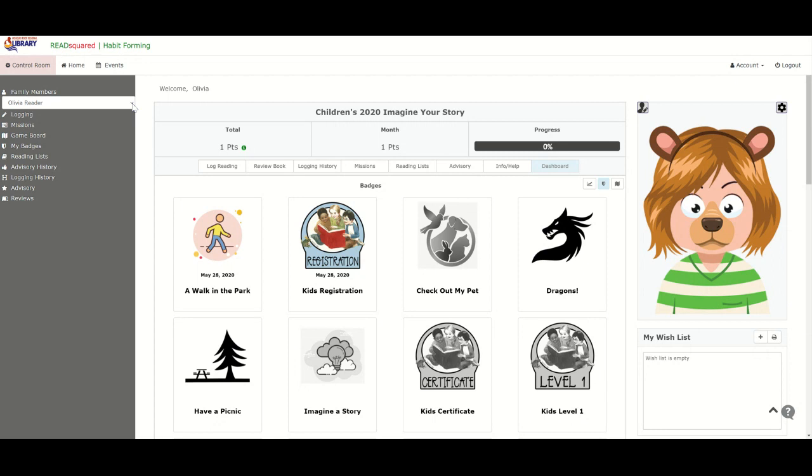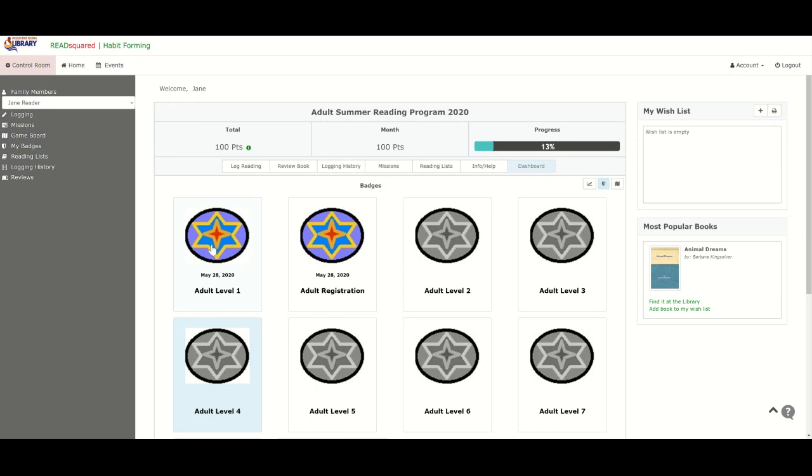I'm going to go ahead and go back over here, click, and go back to Jane, the adult in the family. You can see now that Jane has progress toward the goal of finishing the summer reading club right there because she has read that first book. And it shows right here. So it's very easy to see where you are in the program and to track your progress. And that's about it for logging minutes and going in and doing missions.